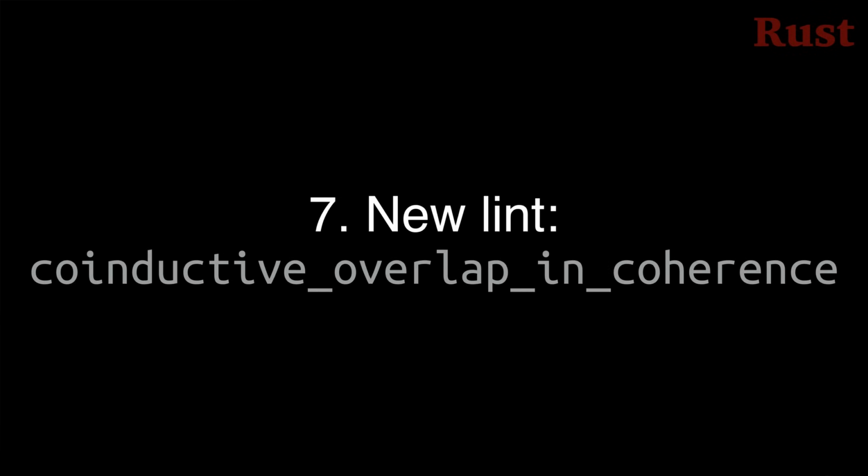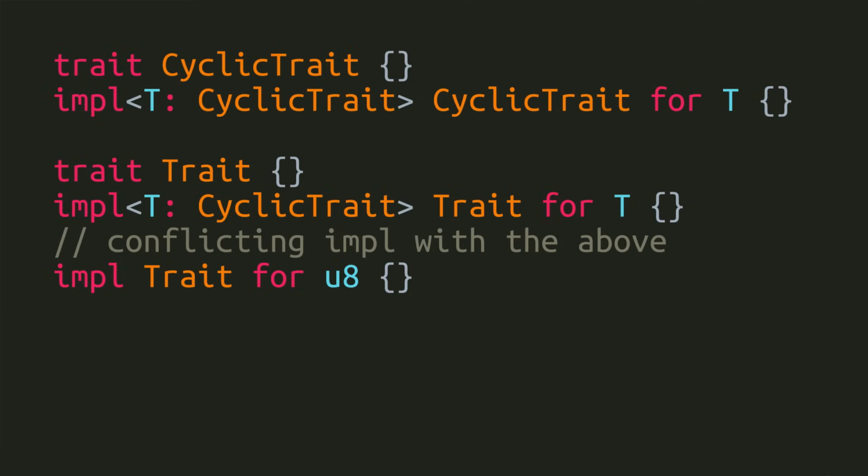Number 7, there's a new lint called co-inductive overlap incoherence, which warns when a recursive blanket trait implementation overlaps with another trait implementation, but the compiler is currently okay with it because it is using induction for overlap detection, which doesn't notice this. You should definitely pay attention to this warning if you see it because the plan is to switch the compiler to co-inductive overlap detection in the future, which will make this sort of situation a hard error. I'm talking about situations like this. Pause the video and puzzle this out if you want to.